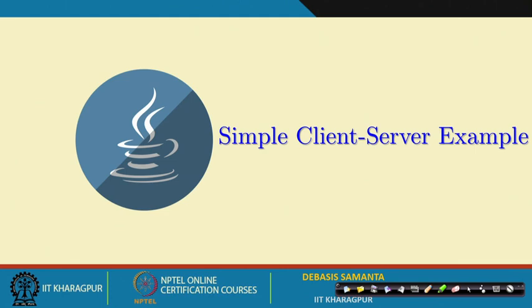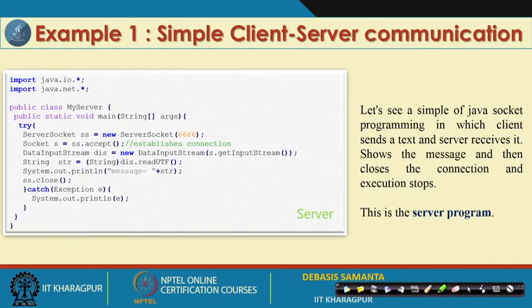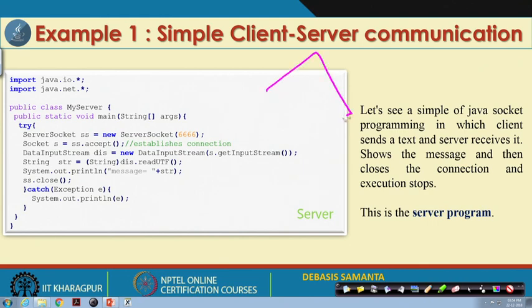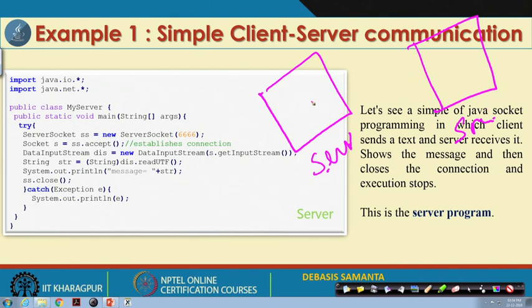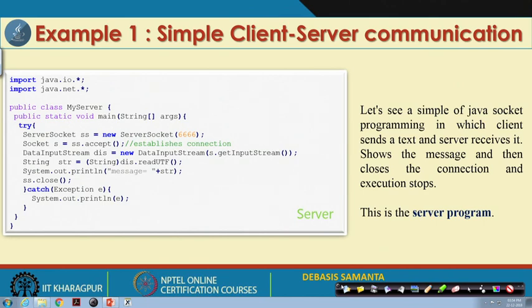So, a simple client-server example. I have already given an idea about the sender and receiver; it is very similar. This program basically explains how one machine can be made a server and another machine a client. Here the ServerSocket is created, and here the Socket is created. Once created, by means of getInputStream it will read, and by means of getOutputStream it will send. These are the two concepts by which the communication can be established.